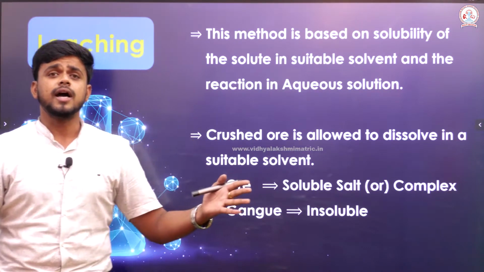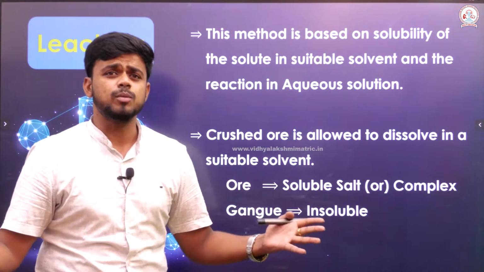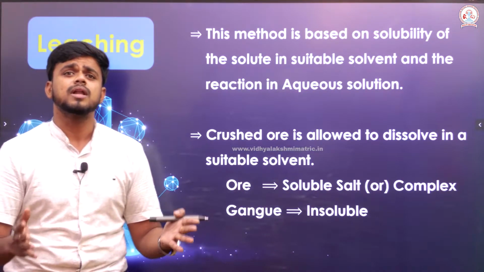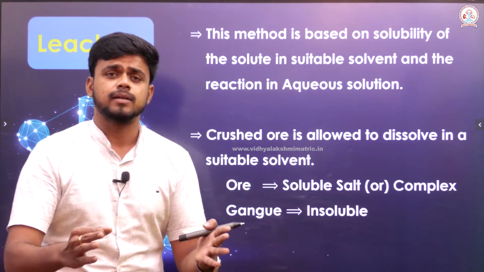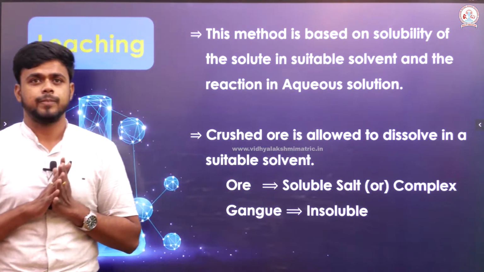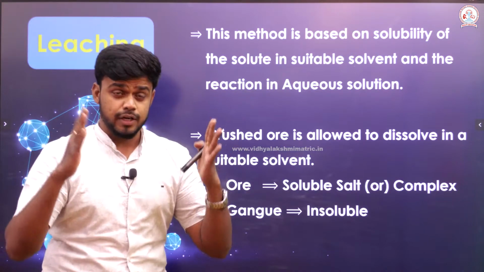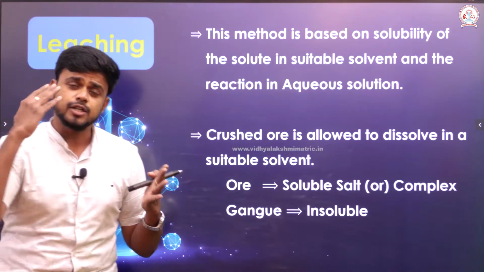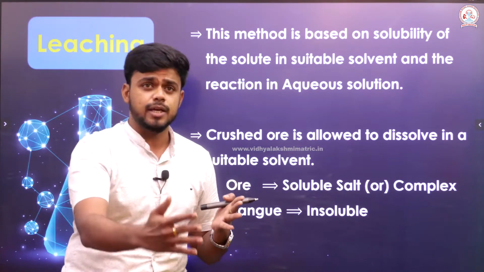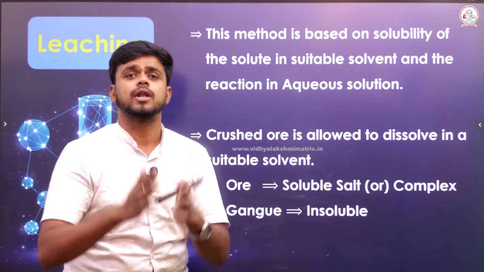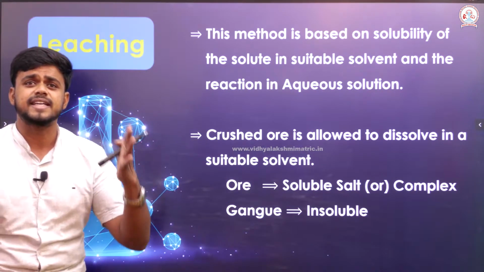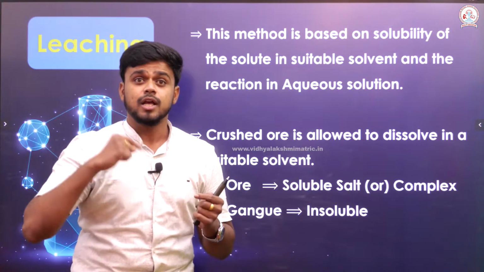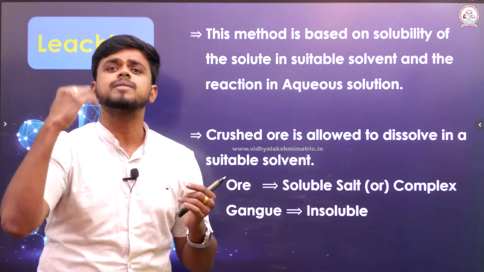Do we get any insoluble material over there? Yes, we will get the insoluble: the impurities, the gangue, which remain insoluble. After dissolving it in a particular solvent, some things from the ore get solubilized, and certain things exist as insoluble. The one which is insoluble exists as gangue as it is. The one which is soluble will definitely have the metal of interest from the ore.